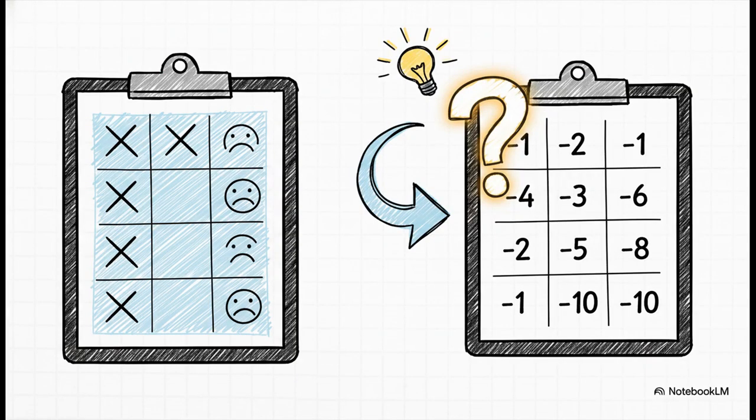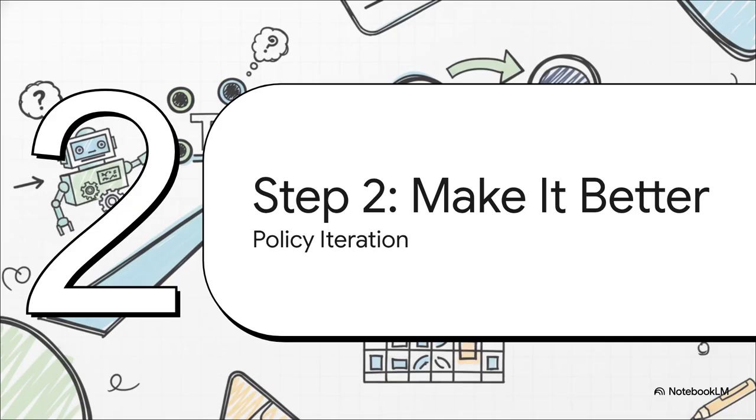Okay, so we've now proven with numbers what we already suspected. Our random plan is, well, it's not great. So what's the next logical question? Can we use this new information, these value numbers we just calculated, to actually come up with a better plan? The answer is absolutely we can. And that brings us to our first real complete algorithm here, policy iteration. And it's a really elegant little loop of evaluating and then improving.